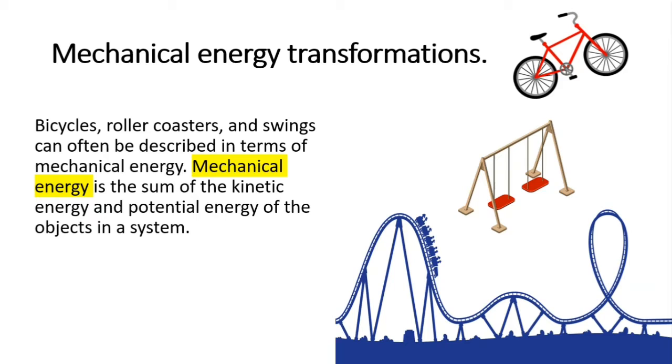Mechanical energy transformations. Bicycles, roller coasters, and swings can often be described in terms of mechanical energy. Mechanical energy is the sum of kinetic energy and potential energy of the objects in a system.